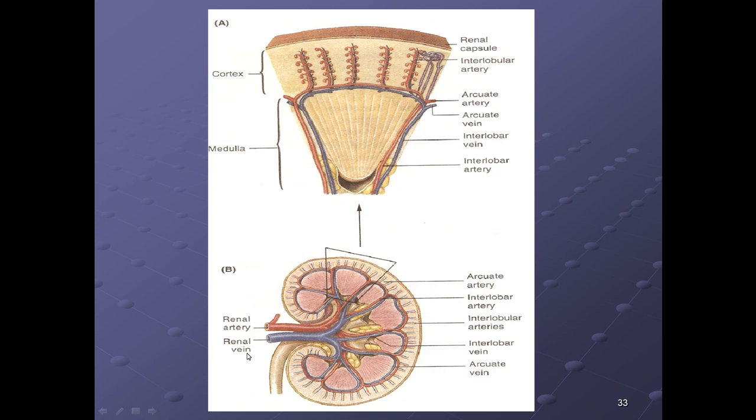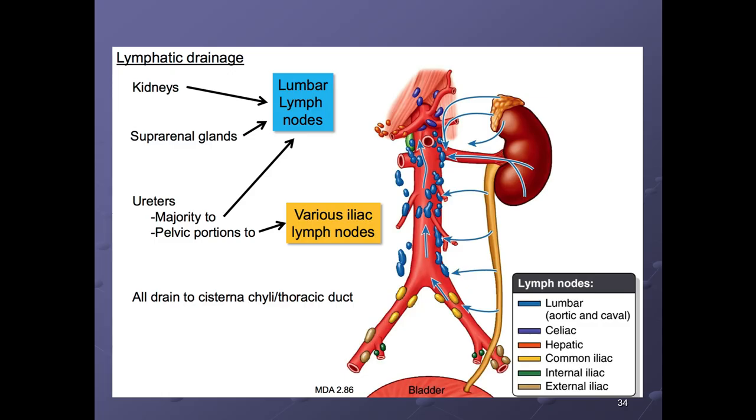This is the blood supply of the kidneys. The lymphatic drainage is that they drain into the lumbar lymph nodes or the lateral aortic lymph nodes near the aorta. You can see over here, lumbar, aortic and caval. These are the lymph nodes.